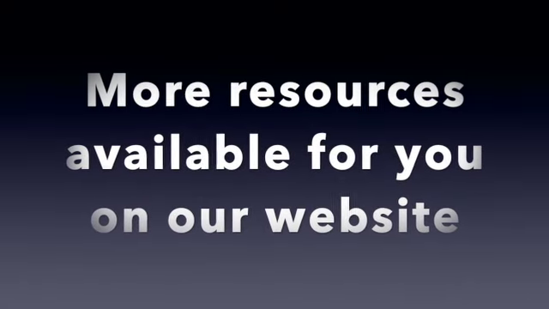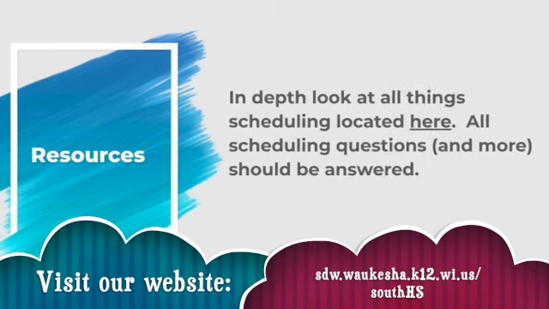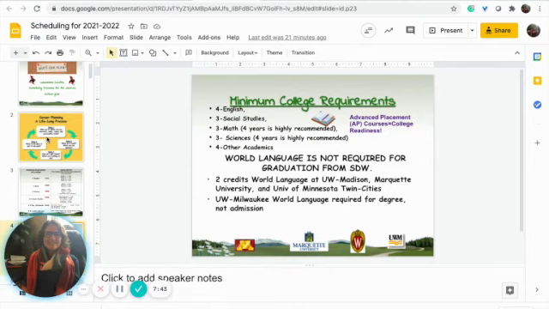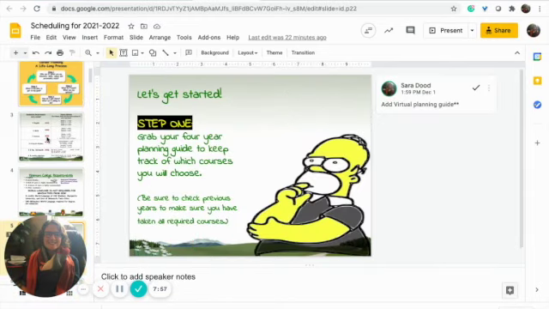This slideshow is everything you could possibly need to know about scheduling. It walks you through credits required, minimum requirements, and some of the college information on what you're looking for. Bare minimum graduation requirements don't always equal what schools want to see. For example, math is only 3 credits required to graduate, but many schools like to see 4 credits of math. So really look at those options.